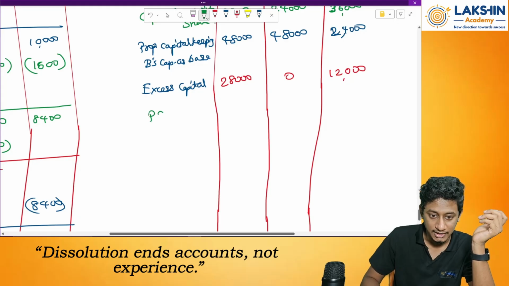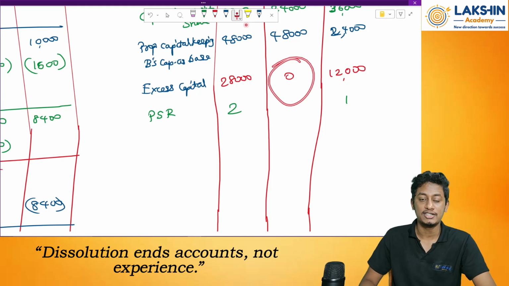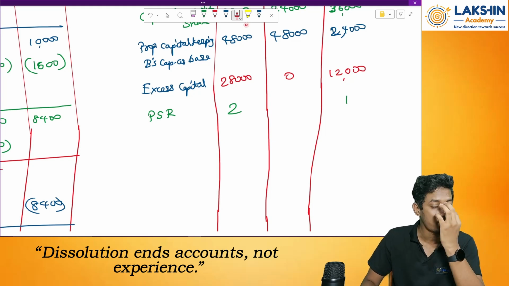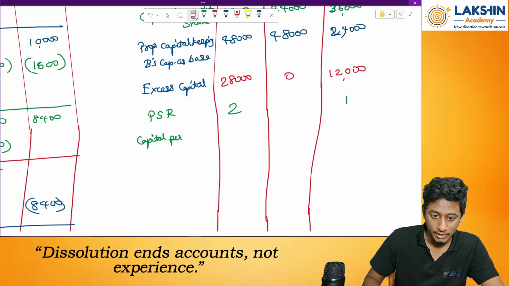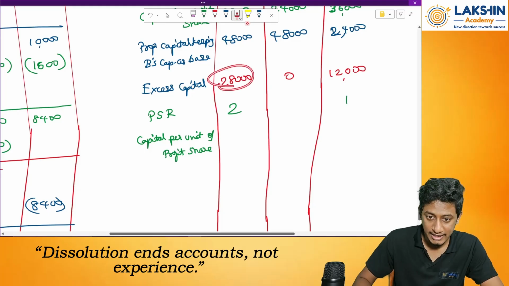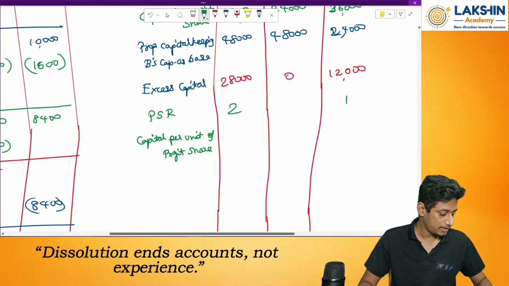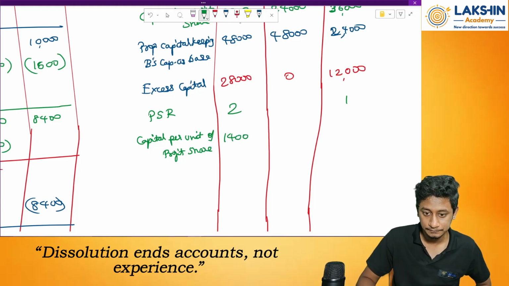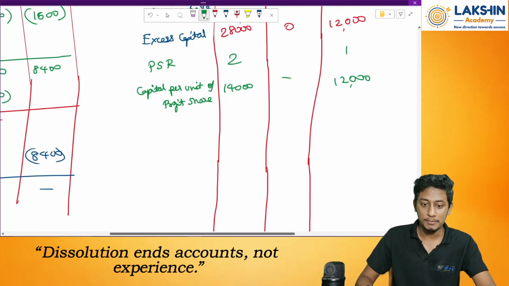Now again repeat the same steps. Write down the profit sharing ratio, that is 2:1. In this case for Mr. B it is not required. Why? It is already 0. Now find out capital per unit of profit share. That means divide 28,000 with 2, 12,000 with 1, and find out how much is the answer. 28,000 divided by 2 equals 14,000. Then 12,000 by 1 is already 12,000. Okay.